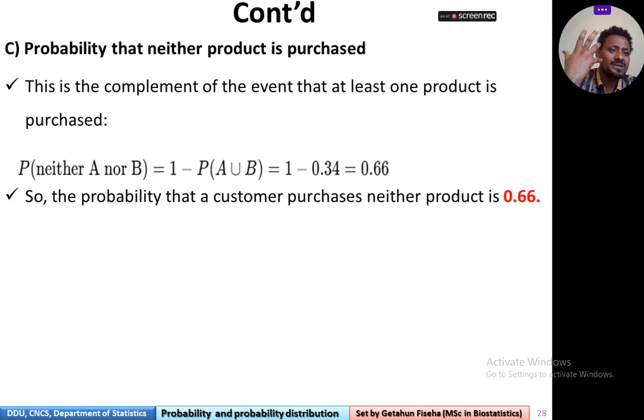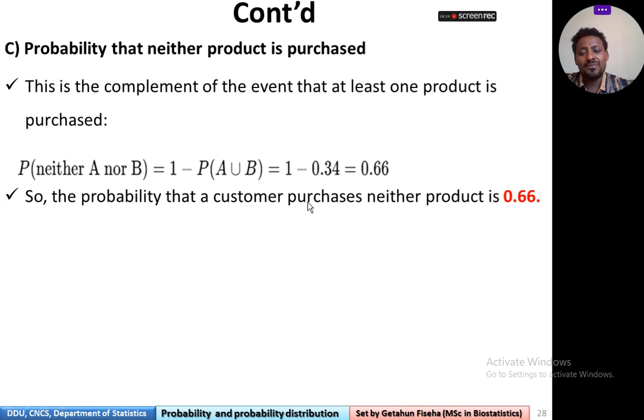At least one product is purchased is A union B. Therefore, the probability of neither A nor B is 1 minus P(A union B), which is 1 minus 0.34, equal to 0.66.